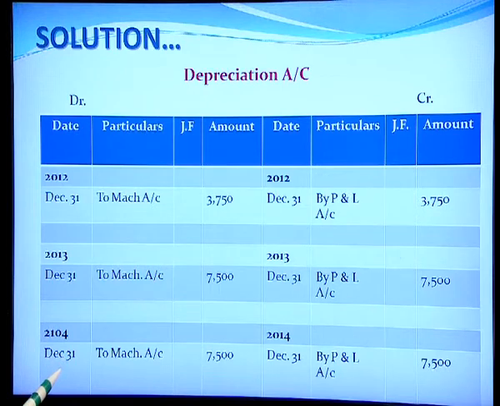Then we move on to the next year, that is 2014. So, again to machinery account the amount remains constant at 7,500 and again we transfer it to the P&L account by 7,500. So, this is how the calculation is done and the depreciation is charged to the various asset account.